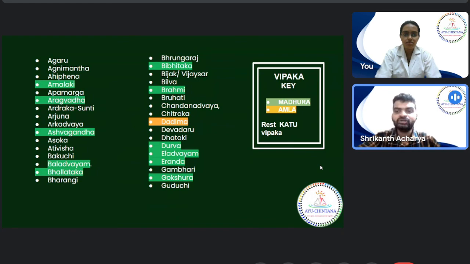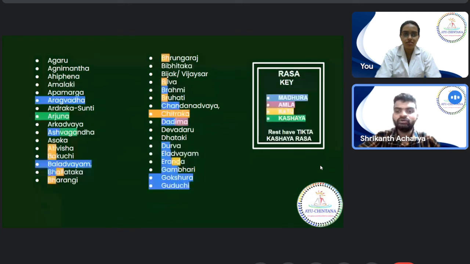Then go for Rasas. Madhura Rasas are few. Amla Rasas are very few. Katu Rasas are quite few. And Kashaya Rasas, the rest all are Tikta, Kashaya. That's fine. So we will be doing this exercise.